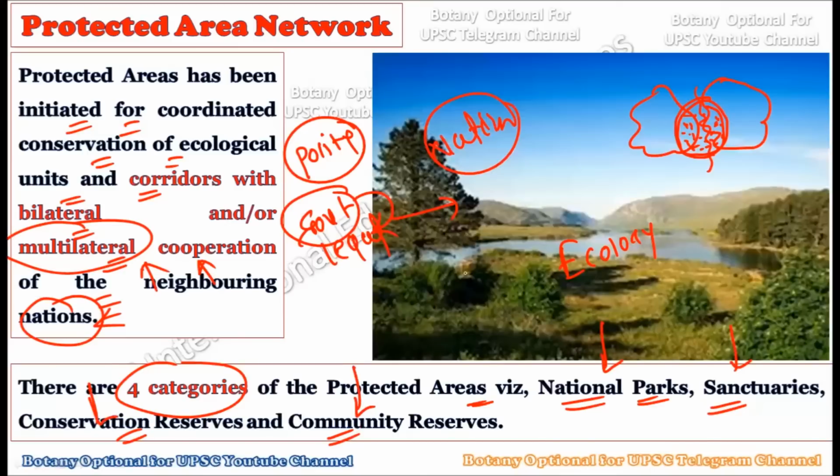Okay, so this is only the introduction regarding the protected area network. In this introduction, we have learned what we mean by the protected area network. Then we have studied who is involved in this process of conservation. Then we have also understood what the aims of the protected area network are, and finally we have discussed that there are four categories of protected areas, that is national parks, sanctuaries, conservation reserves, and community reserves. Okay, so in the next lecture we will focus on these different categories which belong to the protected area network. All right.